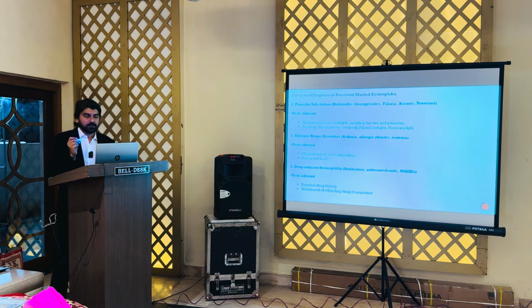So, these tests were advised, but in our hospital the patient was referred because we did not have many tests that can be done here. So, the patient went to the SGPGI Lucknow, and there the workup summary of this case is as follows. The stool examination was negative, and the filaria serology and the strongyloid serology were also negative.